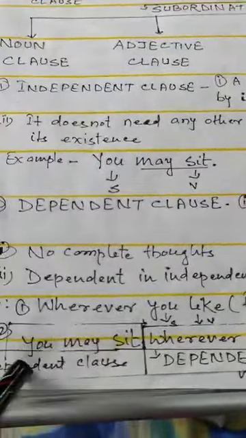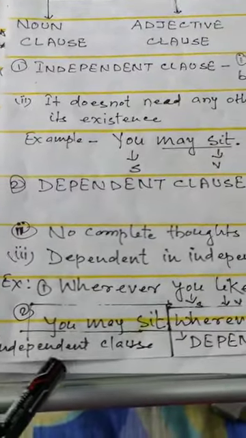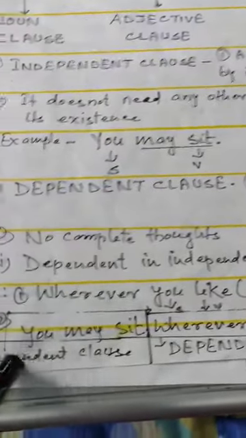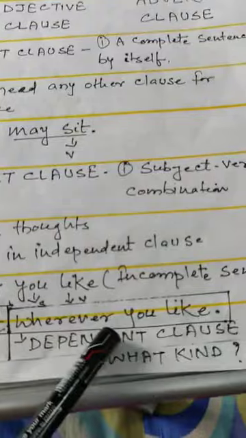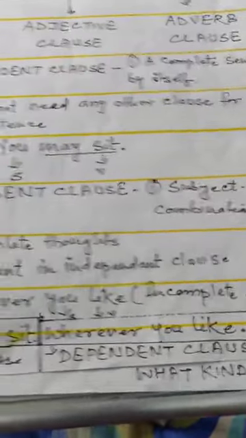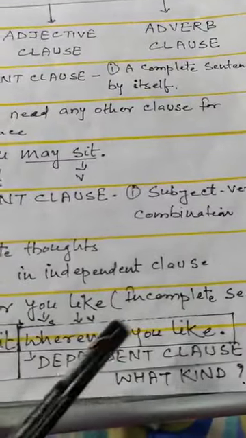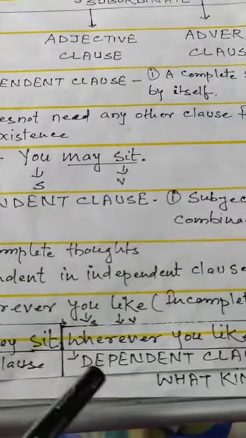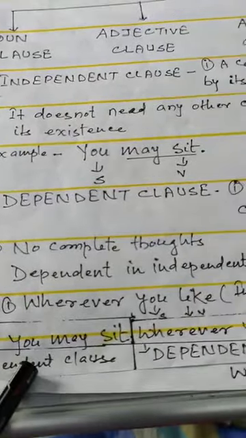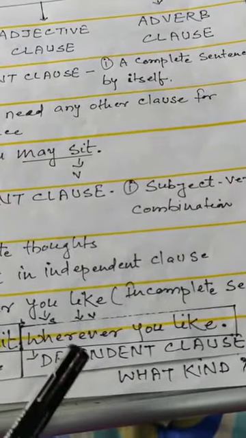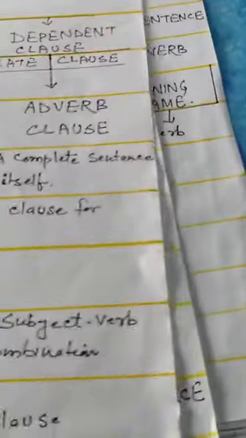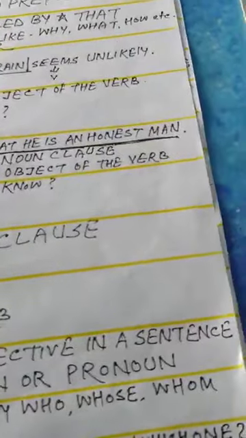Now how many clauses are there? There are two types of clauses: one is the independent clause and one is the dependent clause. 'Wherever you like' does not give a complete thought. It needs help from the main clause to complete its sentence. So here, 'you may sit wherever you like' now gives complete sense. 'You may sit' is an independent clause, known as a main clause or principal clause. 'Wherever you like' is a dependent clause and needs help from the main clause. So here we understood the different types of clauses.